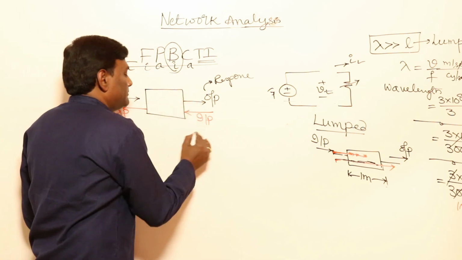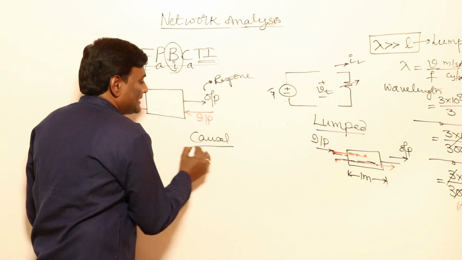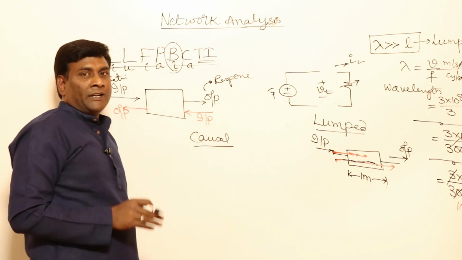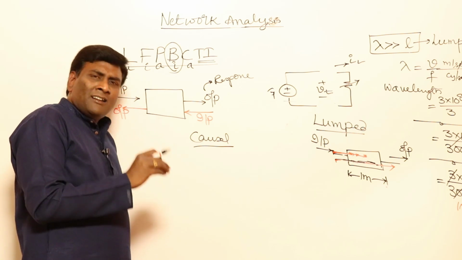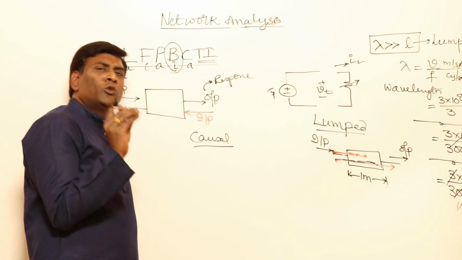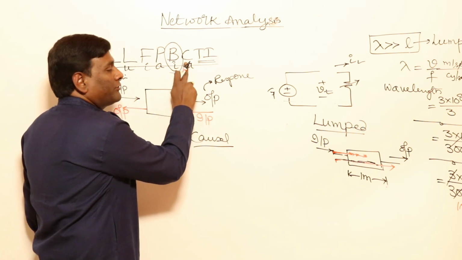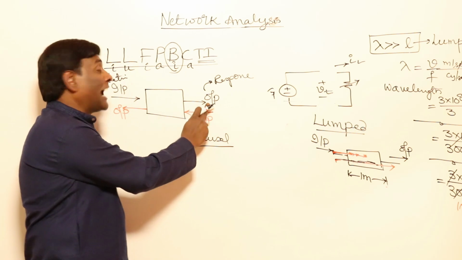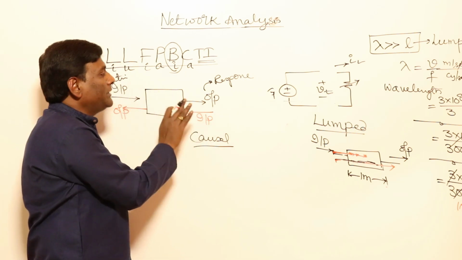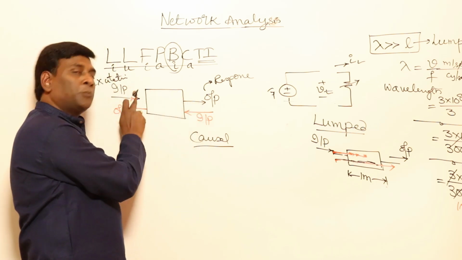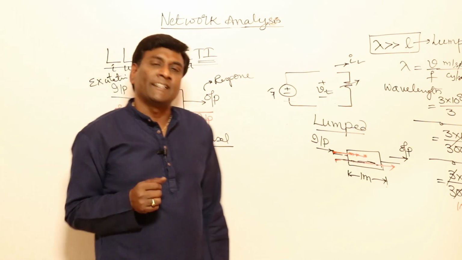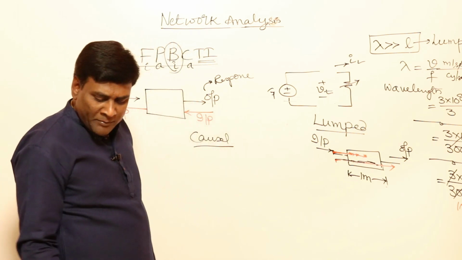What is causal? About causal, the signals and systems faculty will deal in depth, like causal, acausal, anti-causal, many things he will discuss. But anyway, let me tell you only one statement. Causal means the output we are going to get comes after giving input only, not before giving input. Output should come after input is given, not before that. More about that in signals.